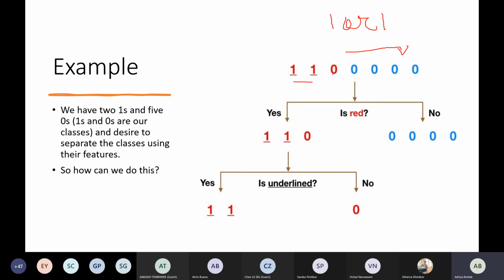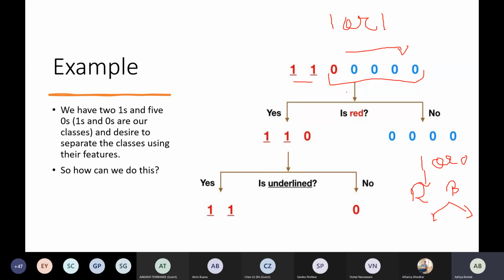But what happens is, if I am selecting the conditions, the condition should classify whether it is red or blue. But if I'm selecting either 1 or 0, then the red 0 will go to the 0 part, meaning it will go to the right part, and both ones will go to the left part. But you can see that the 0 is red, but it is getting classified with blue.